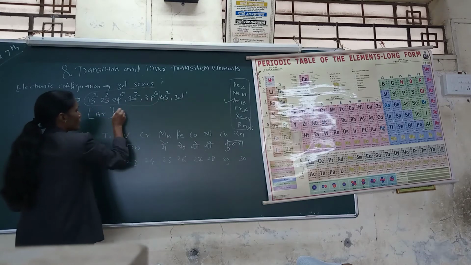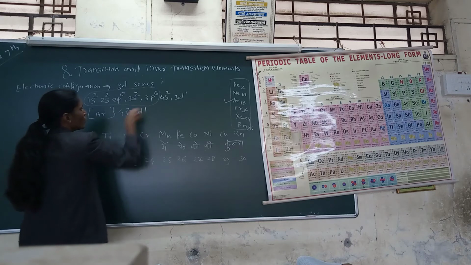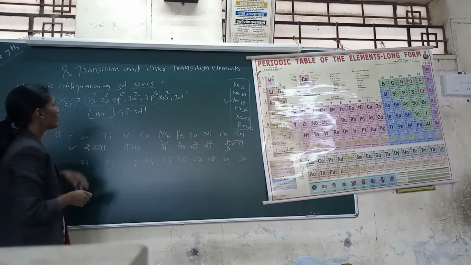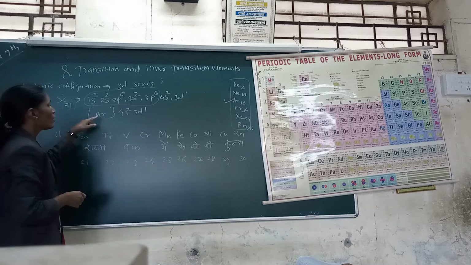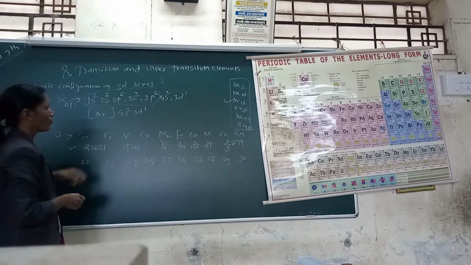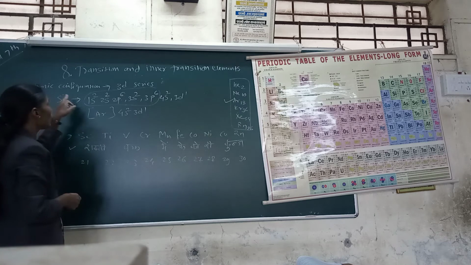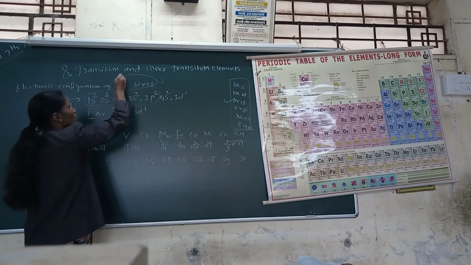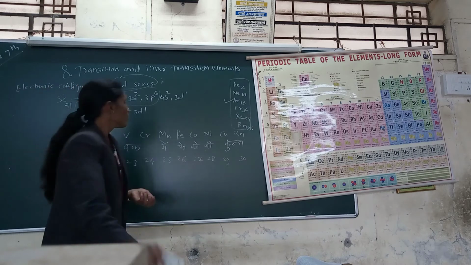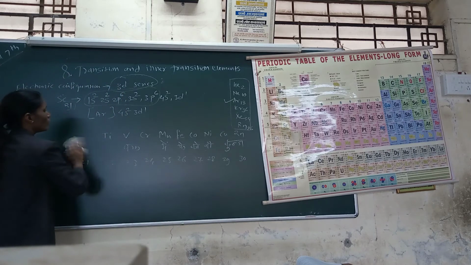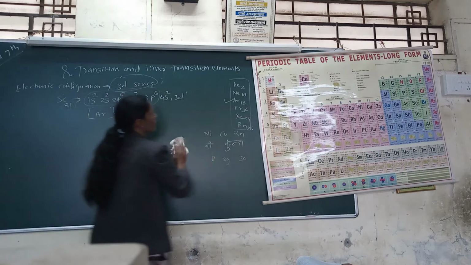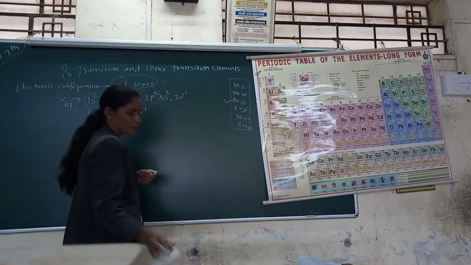Then the next configuration is 4s2, 3d1. This is the general electronic configuration of scandium, from which we can write the general electronic configuration of the 3d series. Next, the second element of the 3d series is titanium.